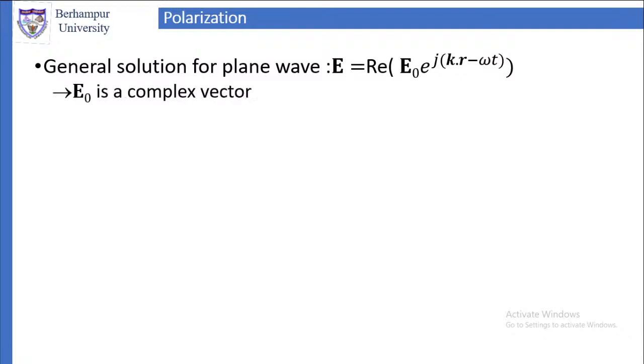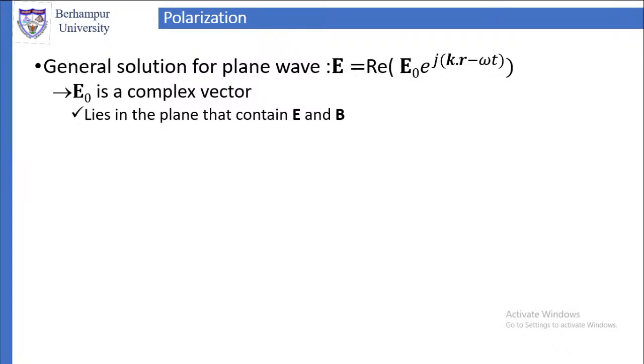Now E0 is the amplitude, but it can be a complex vector. We'll see how it becomes a complex vector, but E0 is a complex vector in general. It lies in the plane that contains the electric field and magnetic field, because E0 is the amplitude of the electric field.